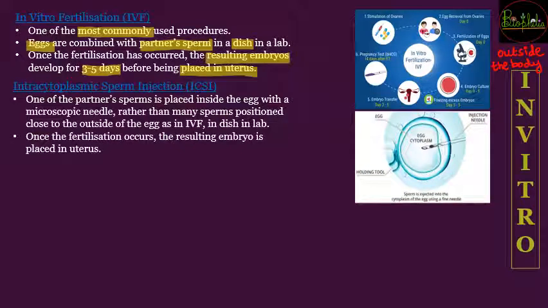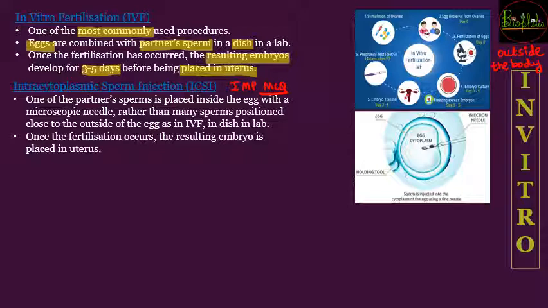The second technique is intracytoplasmic sperm injection. So again here you have to remember the long forms of these, as it can be an important MCQ for long forms. So what is the long form of ICSI? That is intracytoplasmic sperm injection. So intra, that is inside the cytoplasm of the egg.